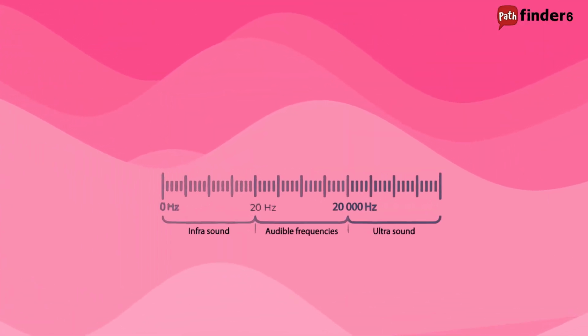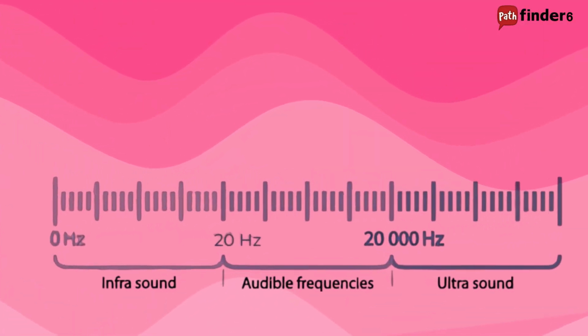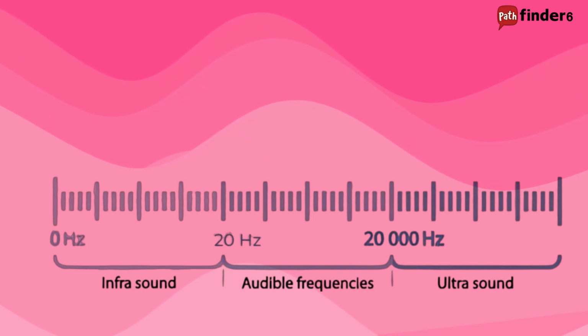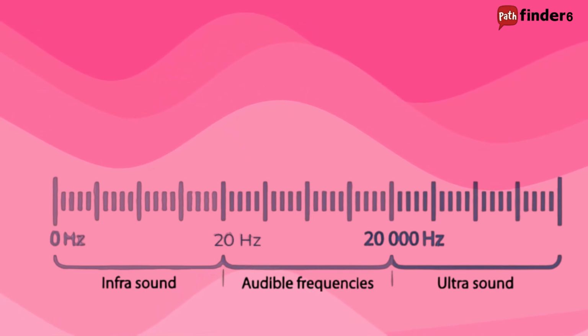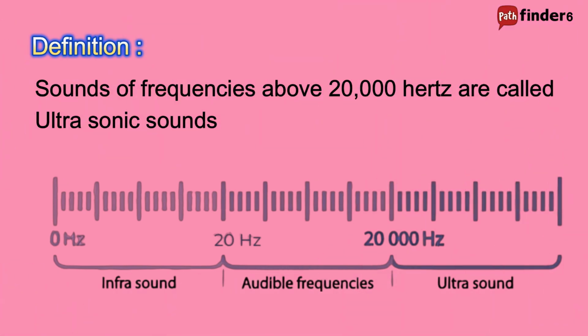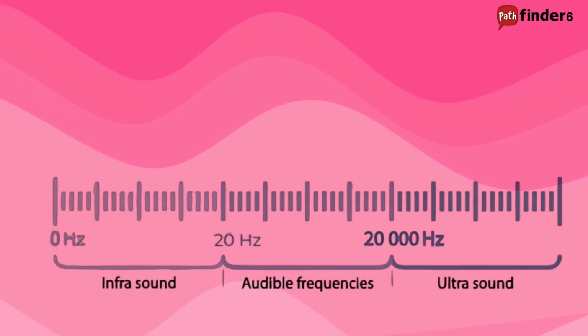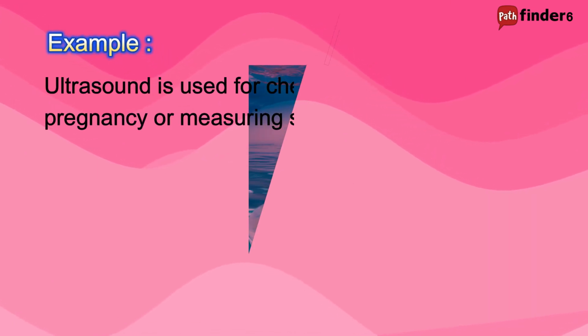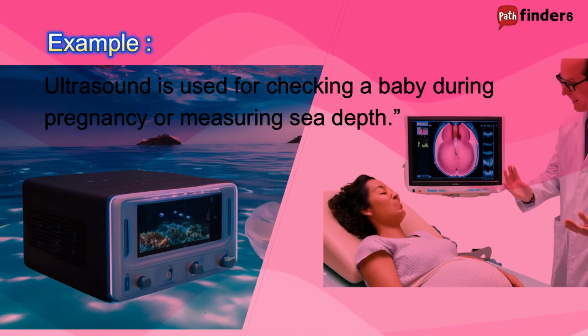Sounds above 20,000 Hz are too high for humans to hear, but are used by bats, dolphins, and in medical imaging. Definition: sounds of frequencies above 20,000 Hz are called ultrasonic sounds. Example: ultrasound is used for checking a baby during pregnancy or measuring sea depth.